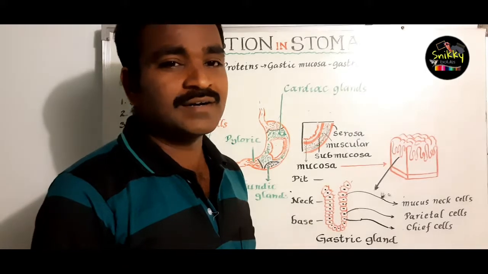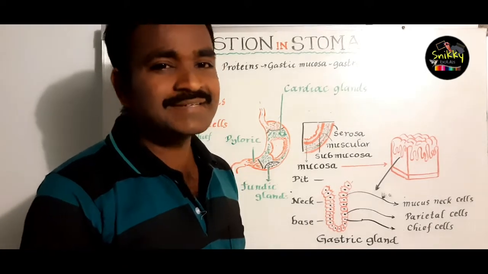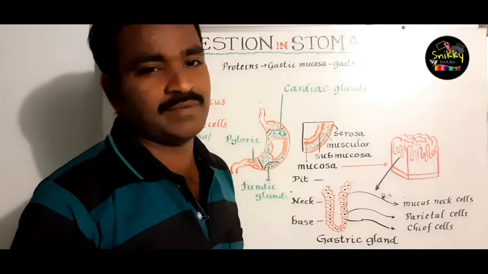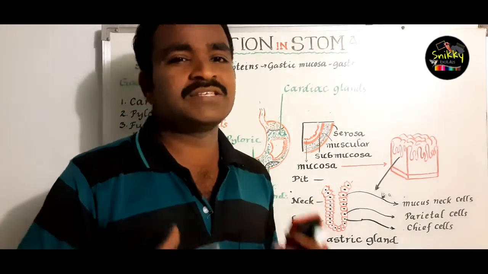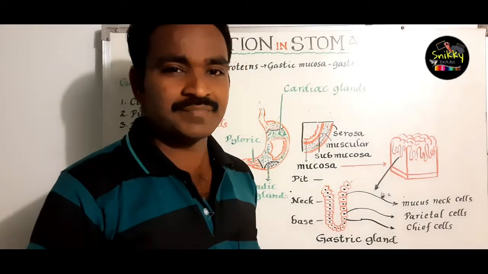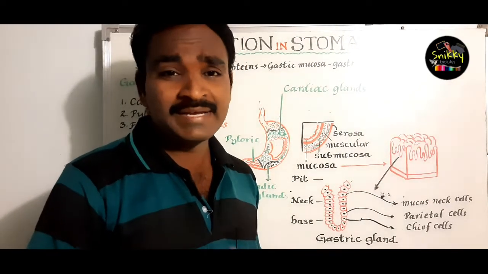Before studying digestion in the stomach, we should have an idea of the structure of the stomach. The stomach is located in the abdominal cavity, especially on the left side.